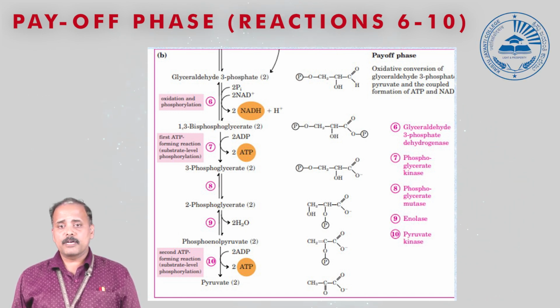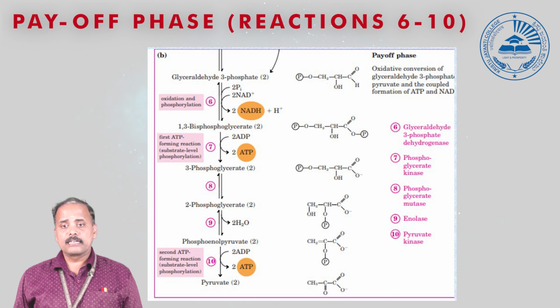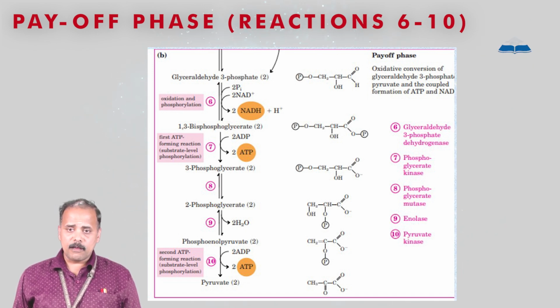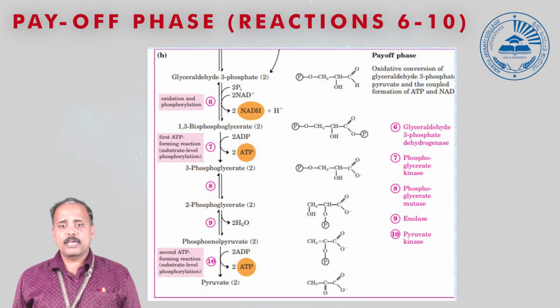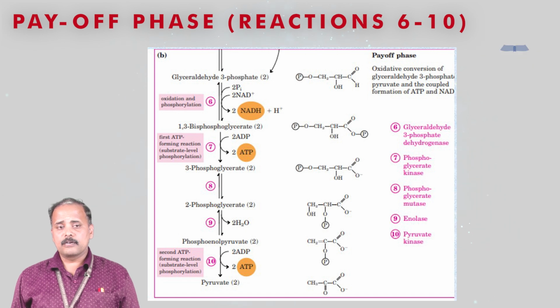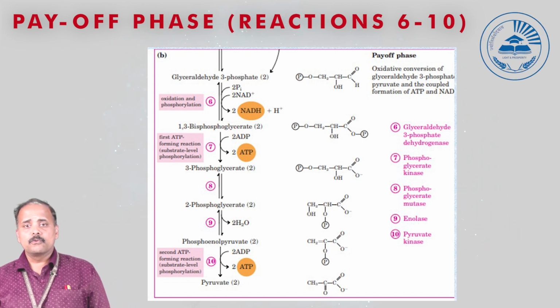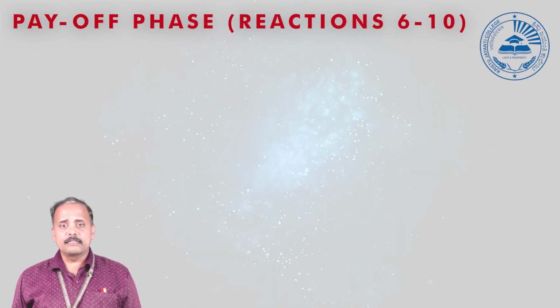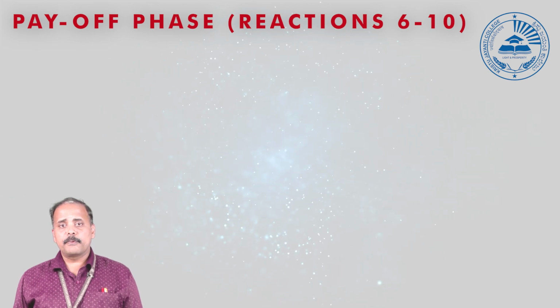After forming 2-phosphoglycerate, there are 2 more reactions that lead to the formation of pyruvate. 2-phosphoglycerate is catalyzed by enolase, so that it forms phosphoenol pyruvate. And after forming phosphoenol pyruvate, the final reaction is catalyzed by pyruvate kinase. This is again an energy yielding reaction of glycolysis, where phosphoenol pyruvate is converted to pyruvate. All these reactions come under the energy yielding reactions, that is the payoff phase.